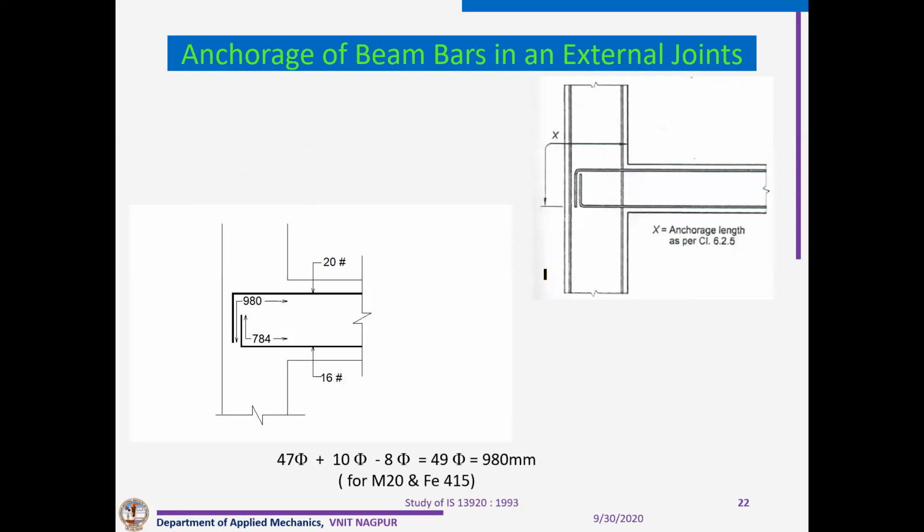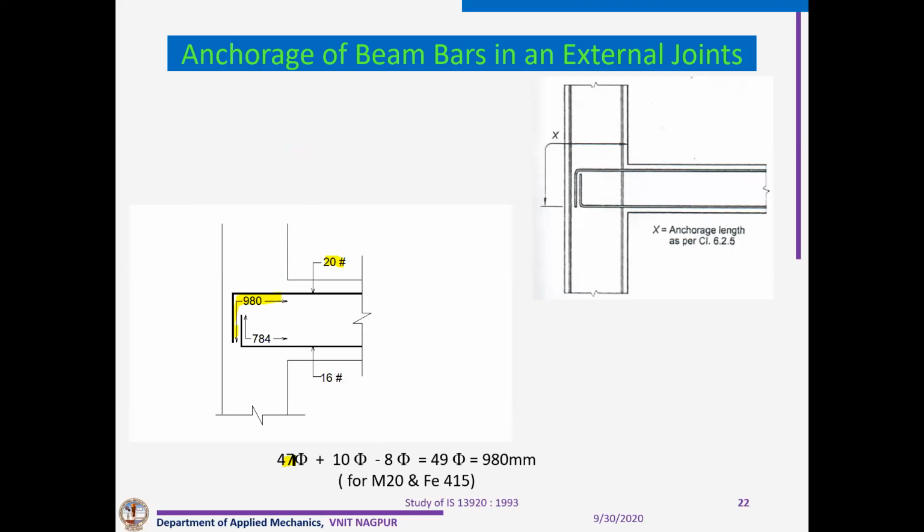Now, anchorage. We have to be very careful here about the anchorage. This is the tensile Ld, which is calculated here. You can see for top, it is a 20 dia bar. So we can calculate with this 47.5, it is for M20 grade concrete and Fe415 steel.